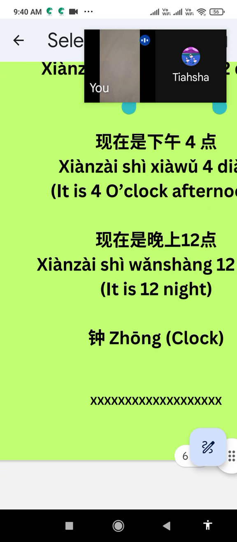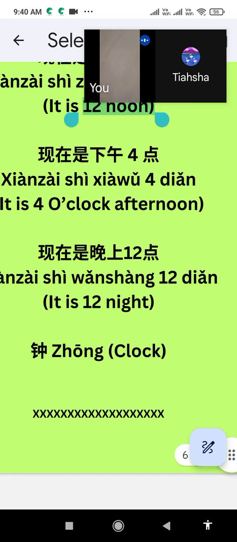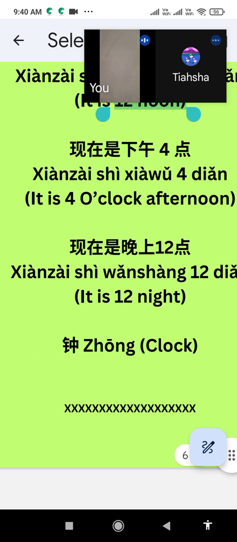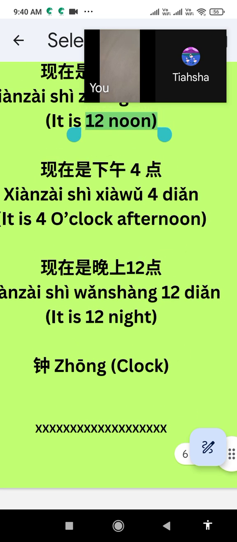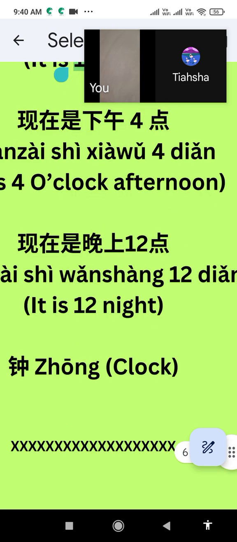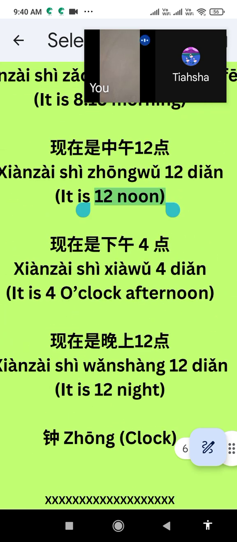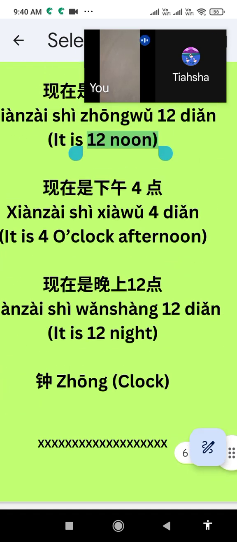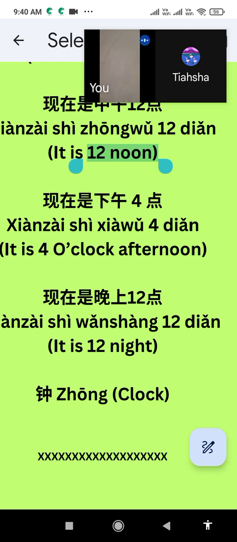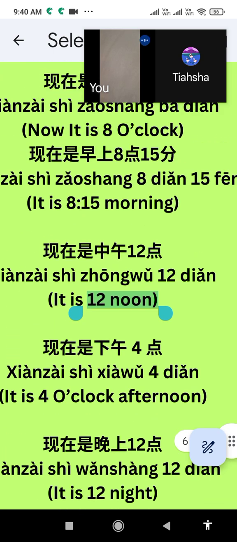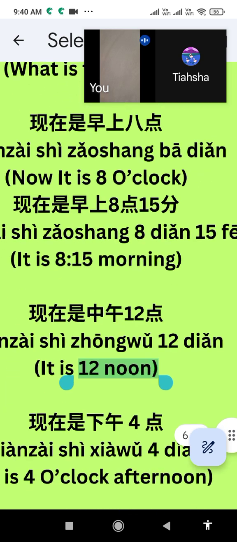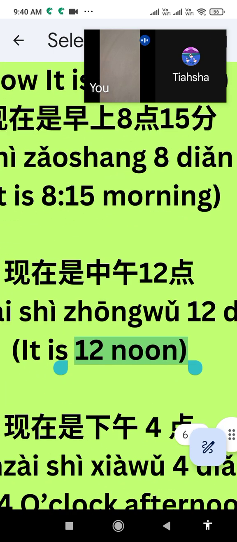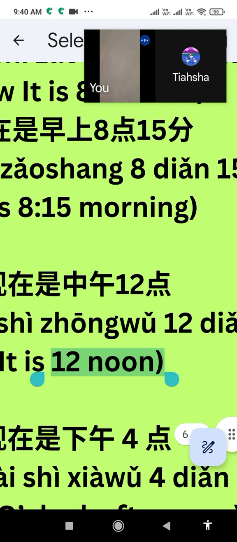But 12 night is also given. Sien Zai Shi, one sung, Siddharthian. That is 12 night. It is 12 night, but night is in one an. But here one shang is being used. One shang, Siddharthian. And I'm repeating once again that chong you can use, no problem, after tien.